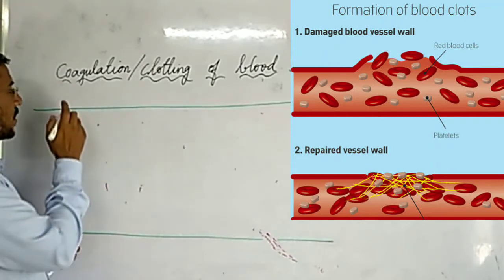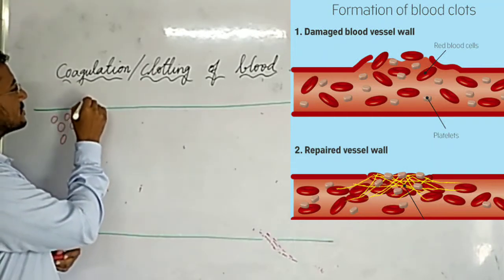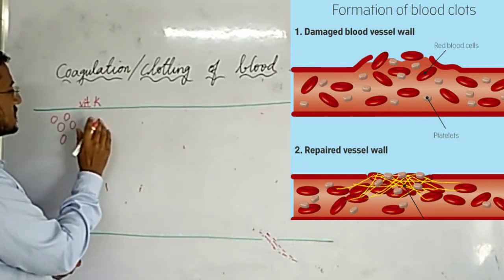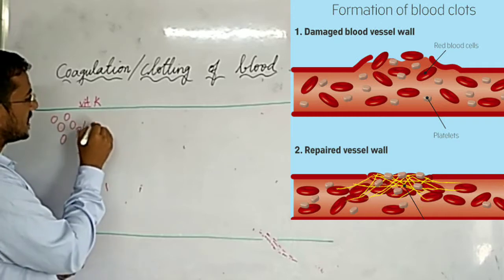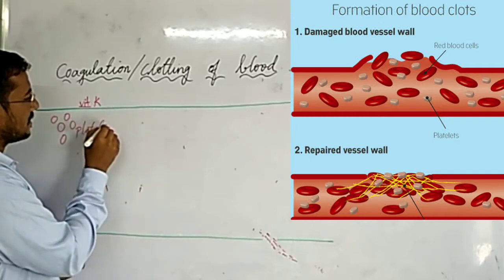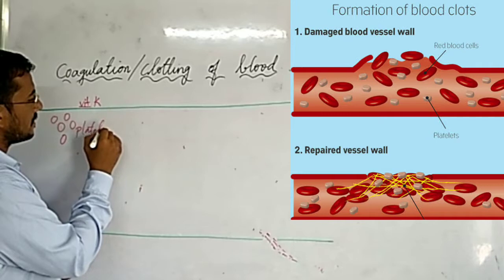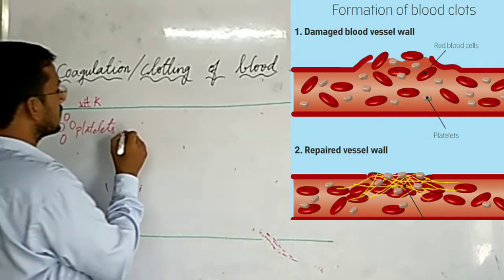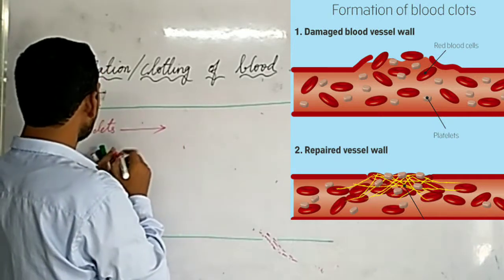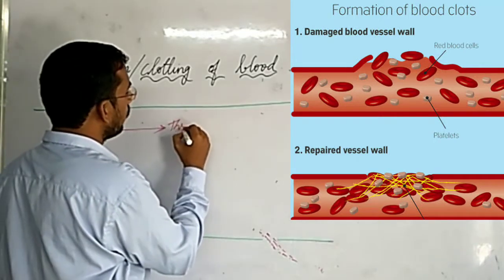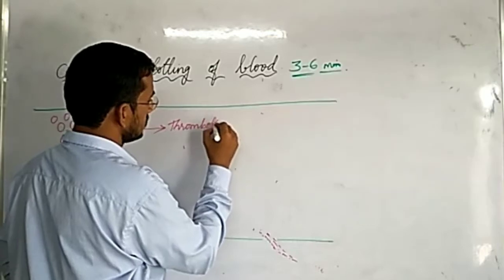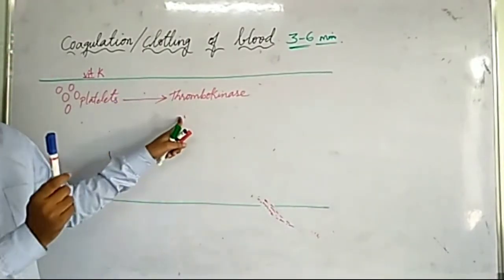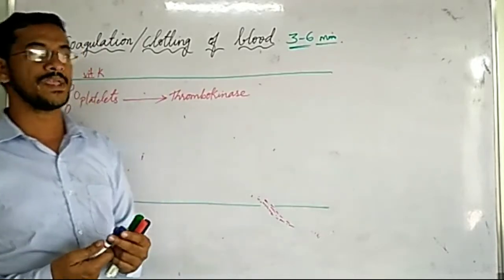Then what happens? With the help of vitamin K, these platelets release an enzyme called thrombokinase. This thrombokinase will act on prothrombin.